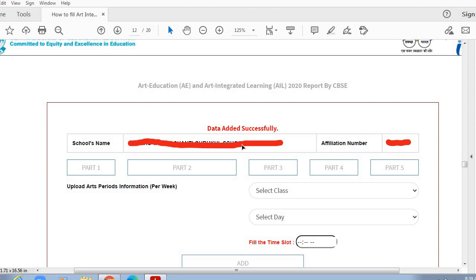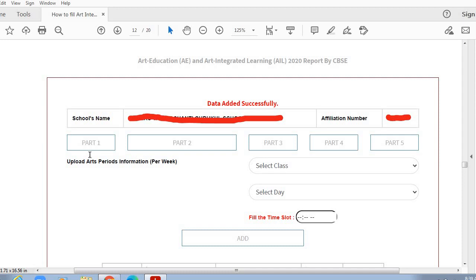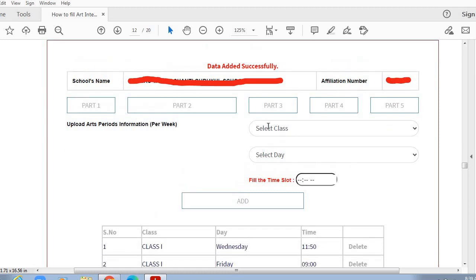How do we fill the details of different activities on the Kala Setu portal, and after filling, how does it look? So this is the second part, in which we need to fill the details of the art periods given per class per week. So from this space we need to select the class, select the day, and on that particular day what is the timing of the art period. So that information needs to be entered here.